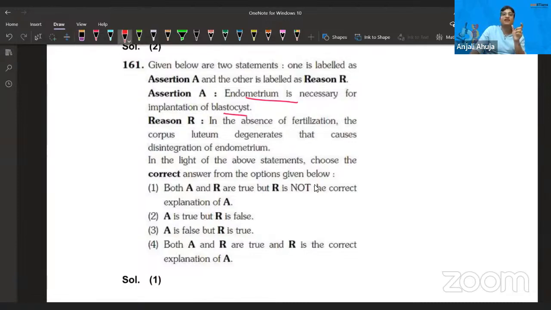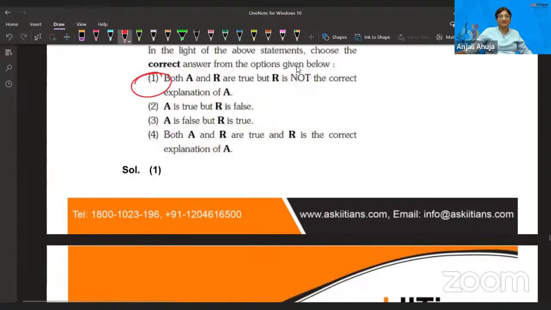That is what I was telling. Because in the absence of fertilization, the corpus luteum degenerates, that causes—to say these statements are correct, right? But endometrium, it is not related with the assertion. That's what I'm trying to say. Both of the sentences are correct, but the reason is not the correct explanation. Endometrium is necessary for implantation because it is providing nutrition, it is helping with making the placenta or something like that. If they would be writing that, that would make it most appropriate. So that says the reason is not right. Sentences are right. Let's move forward.